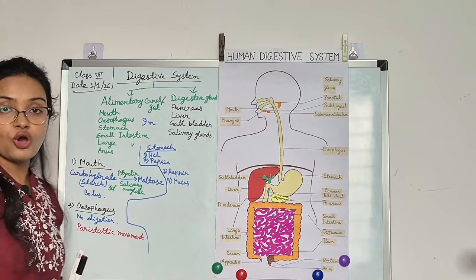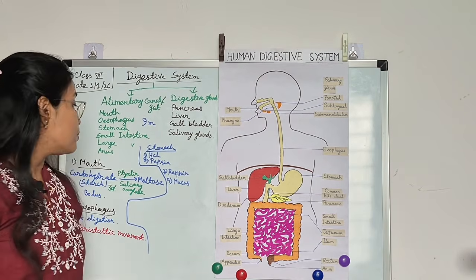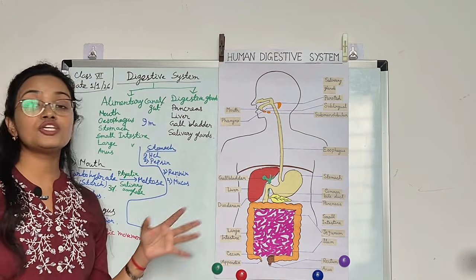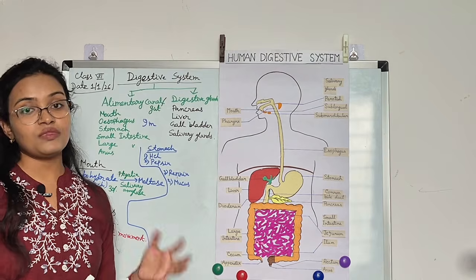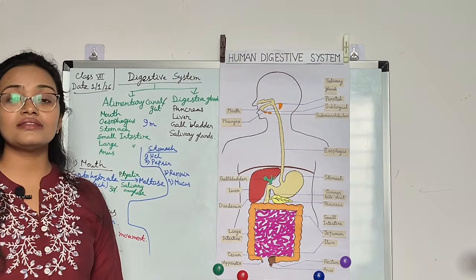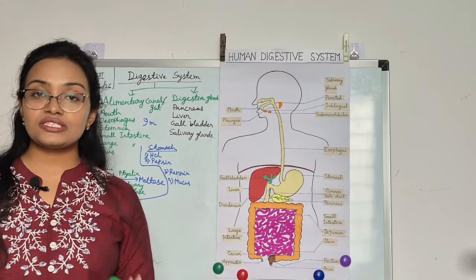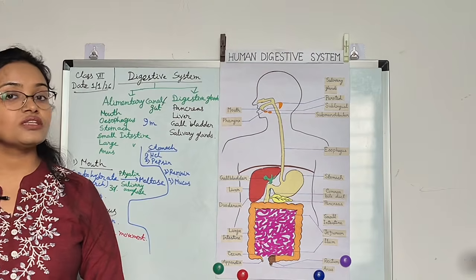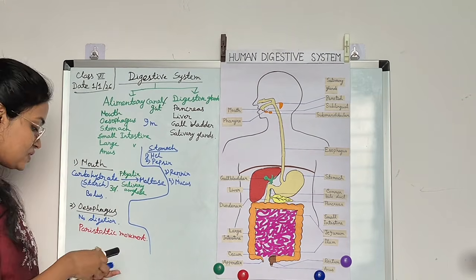HCl is a very strong acid. It creates the acidic medium in the stomach, because pepsin and renin, these two enzymes, act in an acidic medium. That's why HCl creates the acidic medium. Another function of HCl is to kill germs like bacteria or anything present in the food. HCl kills them.